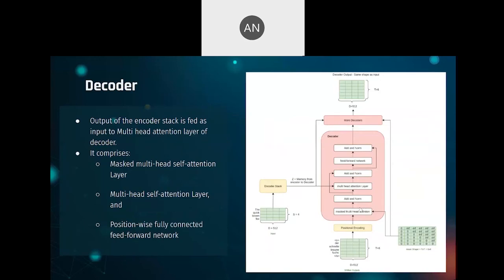Now that we are done with the encoder, that leaves the decoder. Thankfully, two of the elements in the decoder have already been explained, and they are much the same as in the encoder. What's new is the masked multi-head self-attention layer, which I'll be explaining in detail shortly. Before we move on, you may notice that we are using the expected output as an input for the decoder, even if it's shifted a bit because of the presence of start and end tokens, meaning instead of 4 cross 512, we have 6 cross 512.